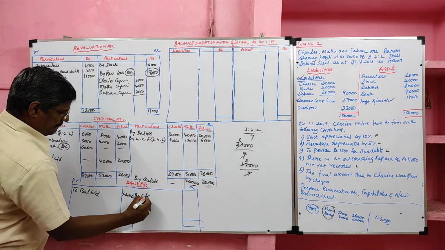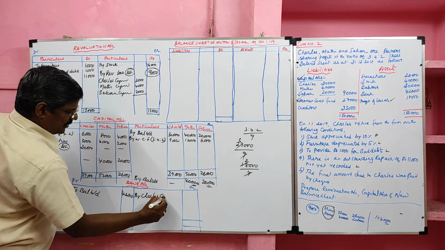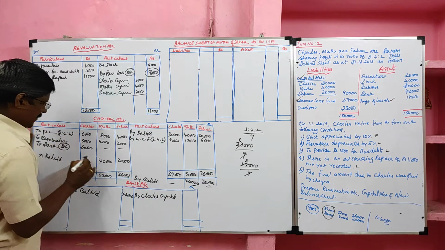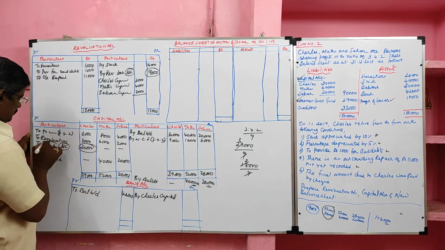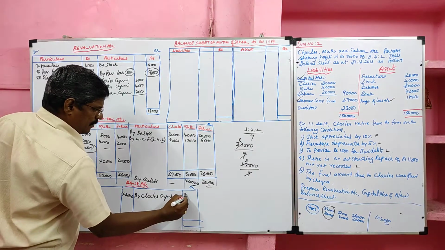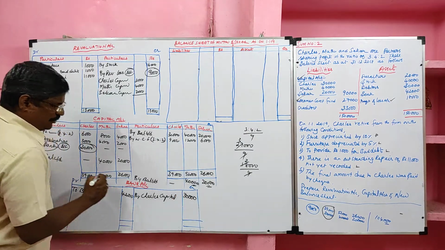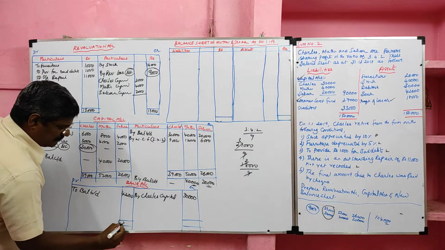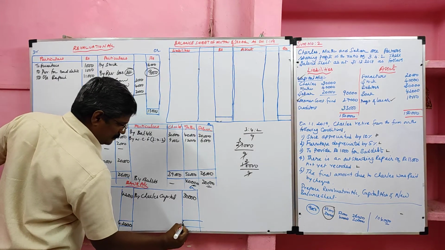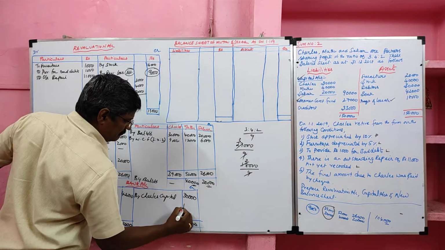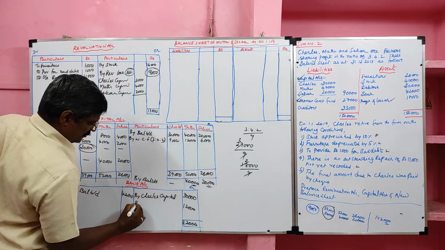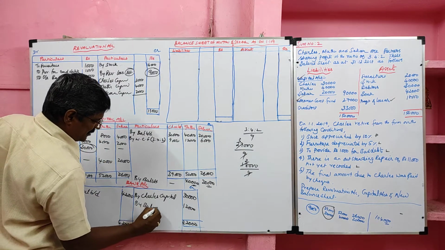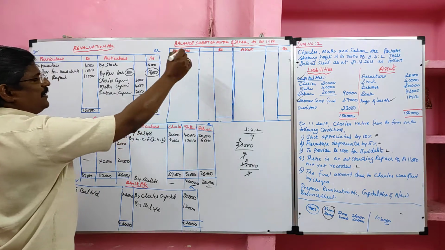Opening bank balance given in the old balance sheet 42,000, of which we paid Charles. Charles paid how much? 30,000. So our opening balance 42,000, of which 30,000 paid to Charles. So our closing bank balance is 12,000. It will come to the new balance sheet asset side. Then we are going to prepare new balance sheet.